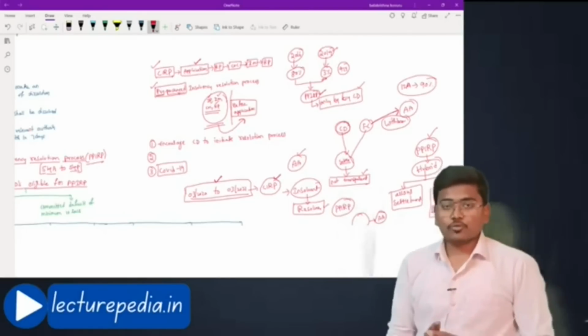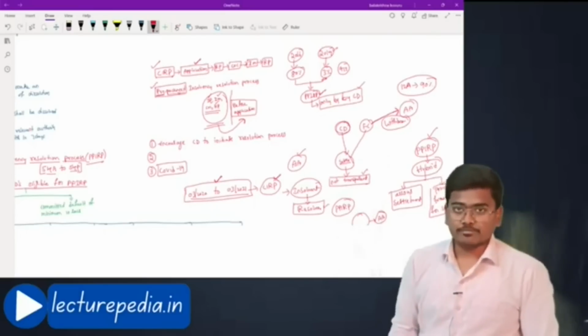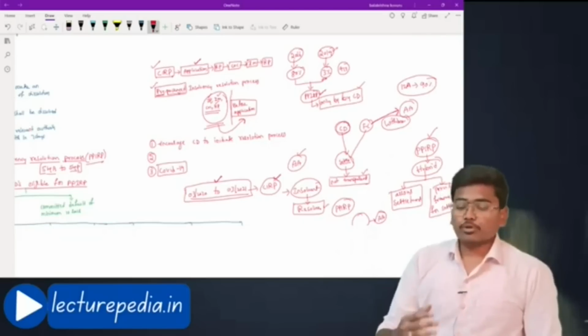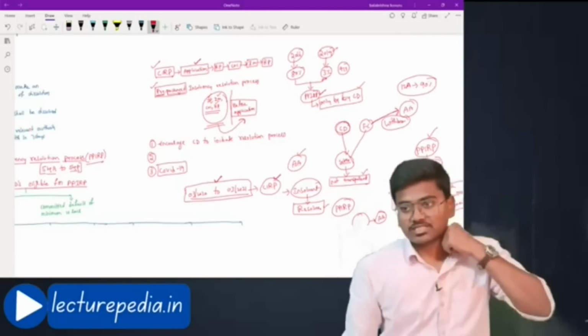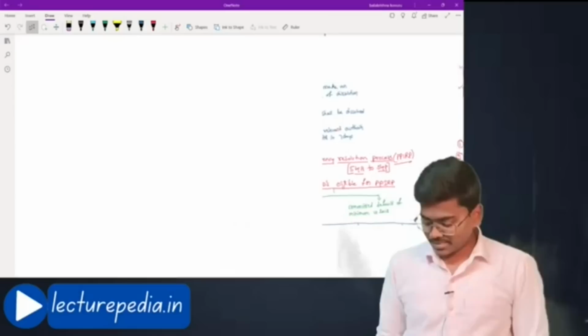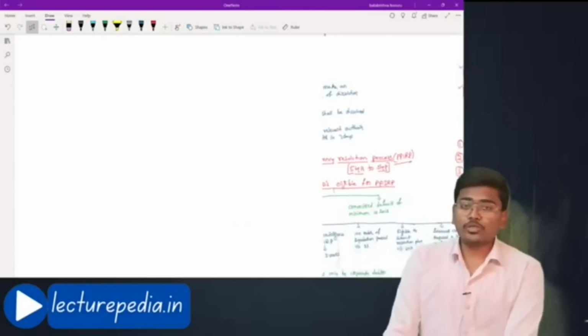As of now, this PPIRP is applicable only for MSMEs, and in future it can be made applicable even on other types of entities also. It is trying to implement this PPIRP in a phased manner. This is the idea of PPIRP. Now we will move into the provisions.